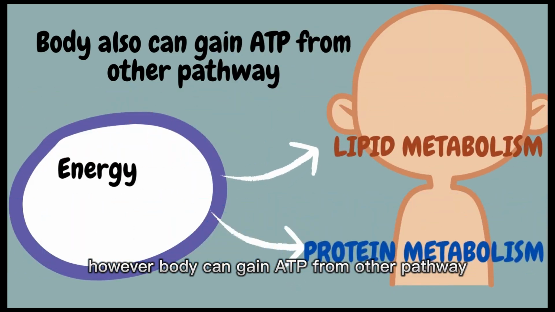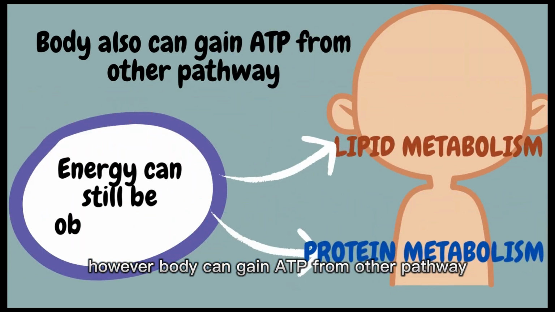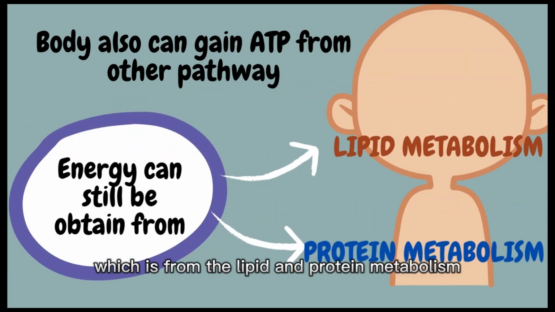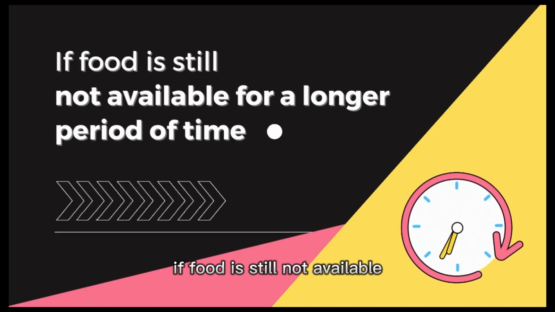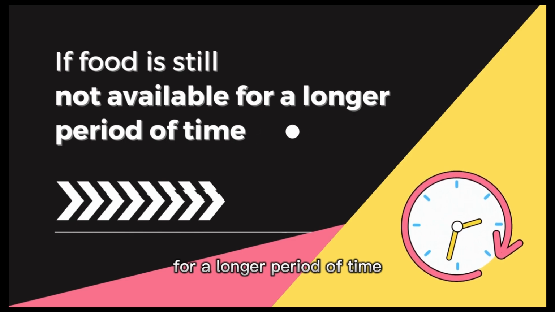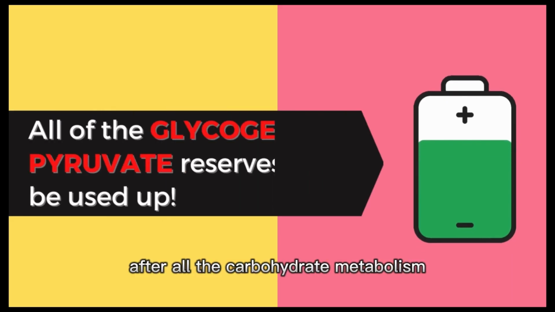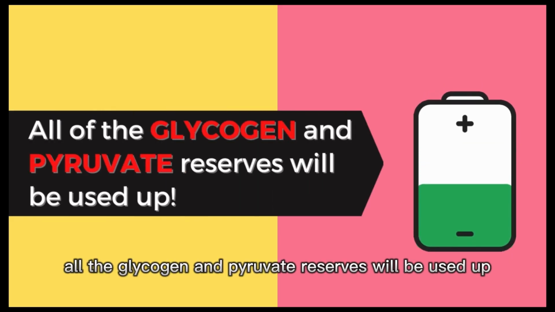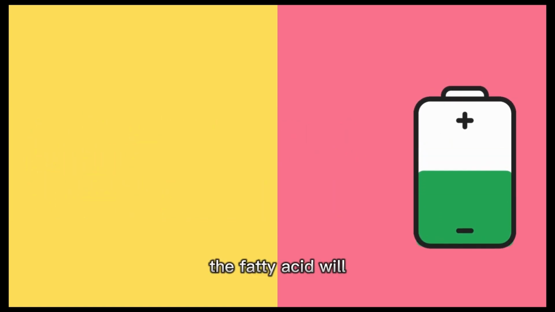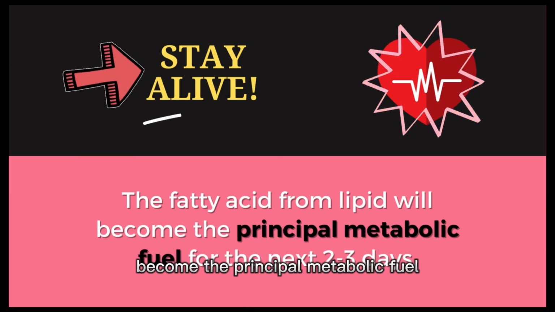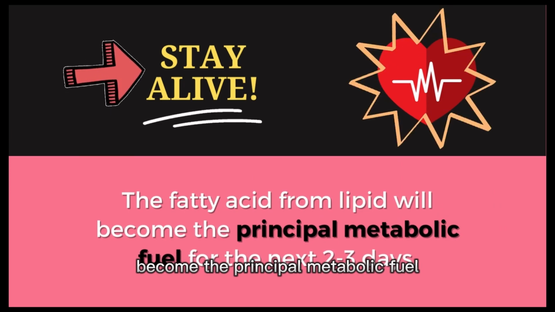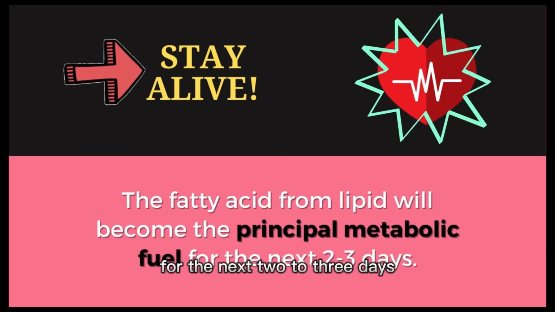However, the body can gain ATP from other pathways, which are from the lipid and protein metabolism. If food is still not available for a longer period of time, after all the carbohydrate metabolism, all the glycogen and pyruvate reserve will be used up. The fatty acid from lipid will become the principal metabolic fuel for the next 2 to 3 days.